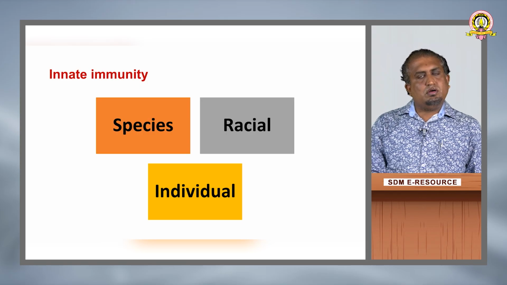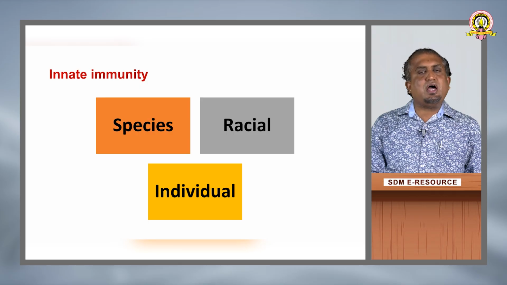Species: humans will not get diseases which we see in plants, because the species are different. Different species have their own type of innate immunity, so we do not get it. That is known as species immunity.